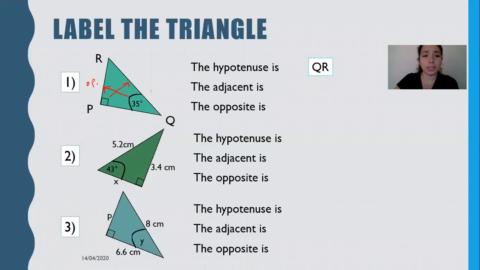So I know that's my opposite, and I know that's my hypotenuse, so I know this is my adjacent side. Again, remember the adjacent side is touching the focus angle, right? So now based on that, the adjacent is PQ or QP, and the opposite is PR or RP.